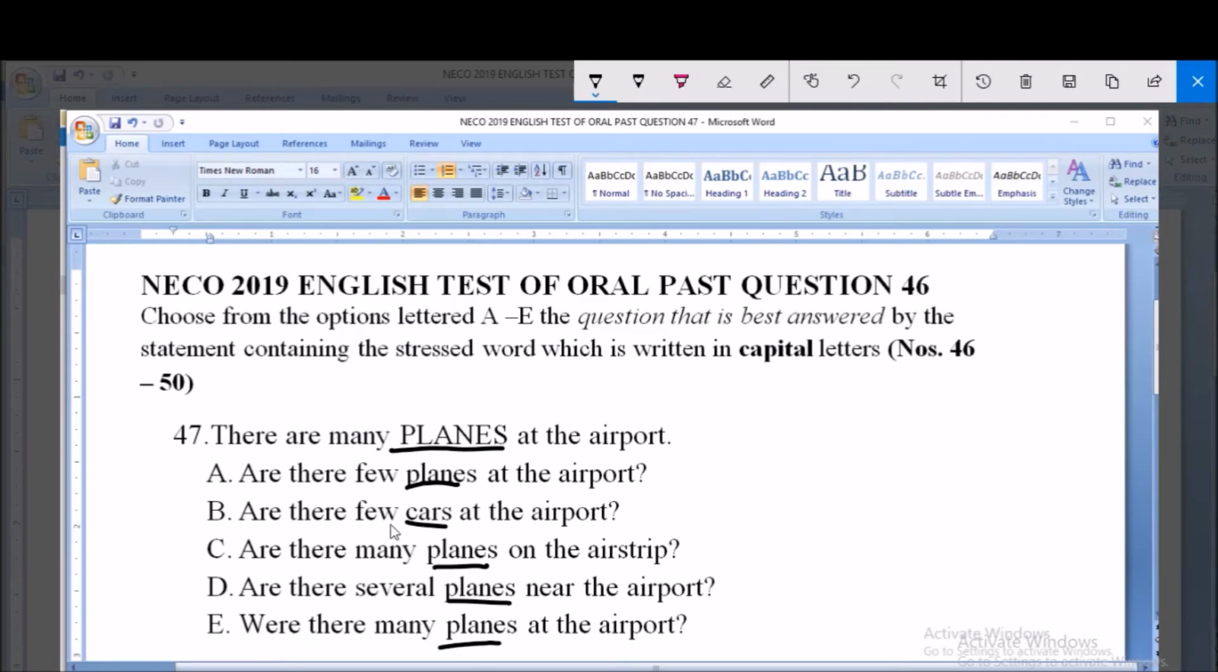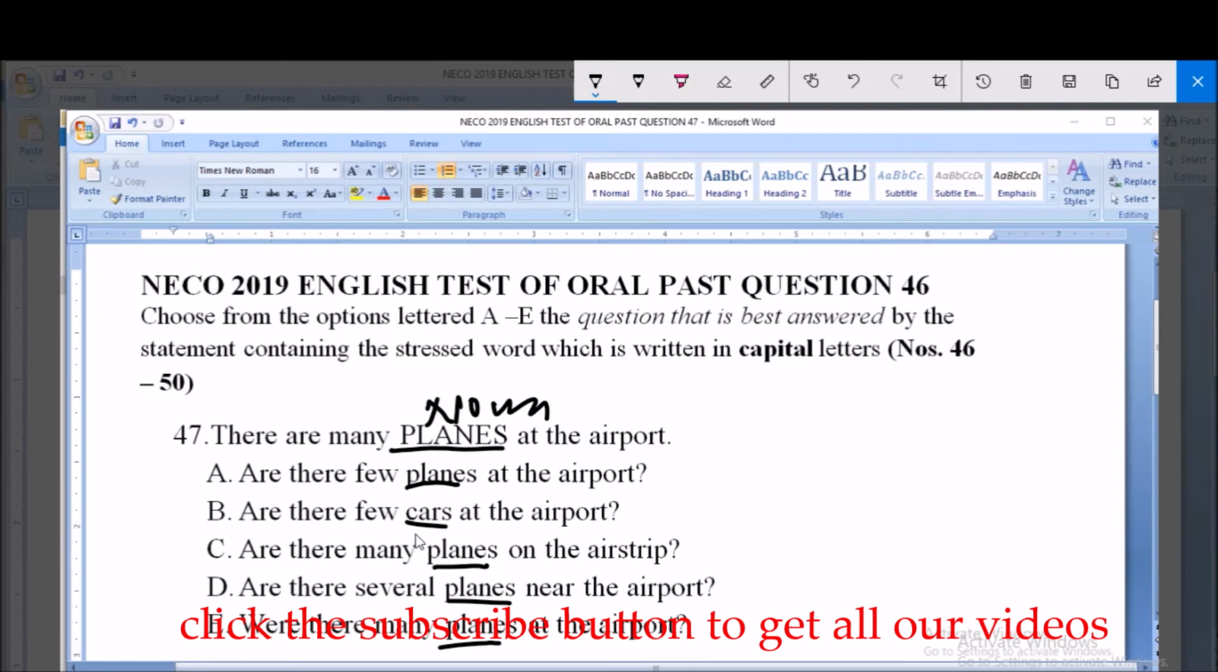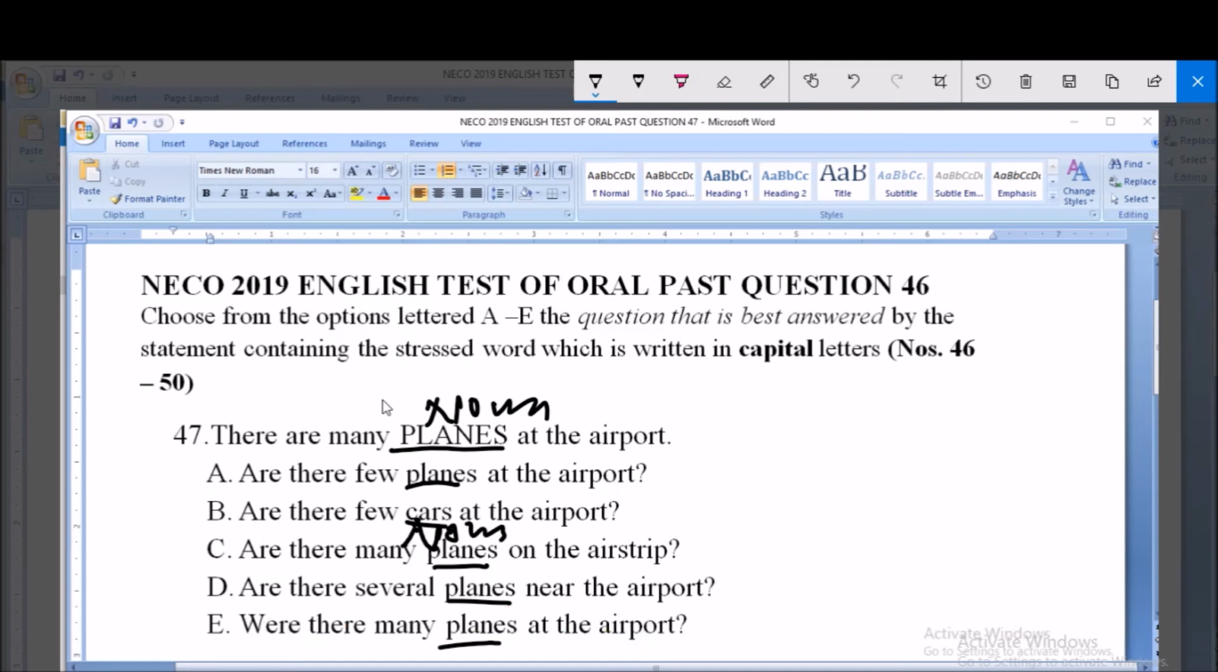It tells us that a noun constructs a noun. Plane is a noun, so we must look for a noun word that can construct plane. Then in the options, we'll only find out in option B that there are few cars at the airport, and our interest is on plane. Then cars is a noun, therefore car constructs plane. Therefore option B is correct.